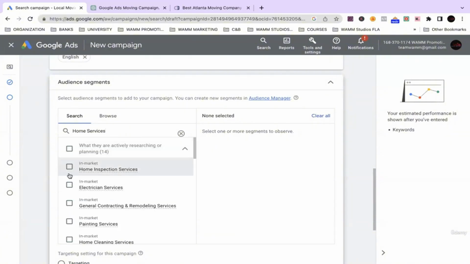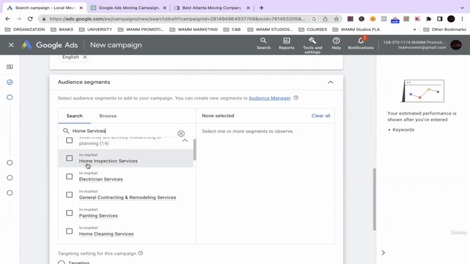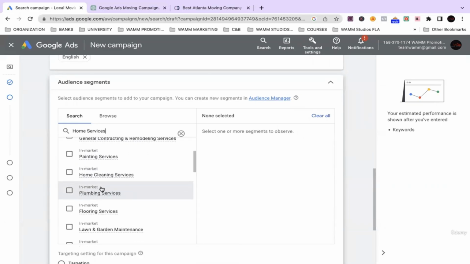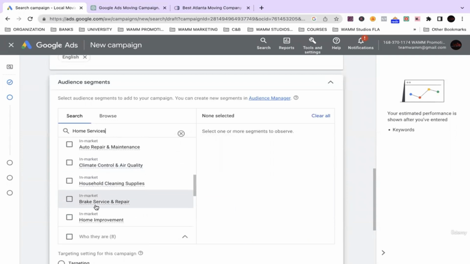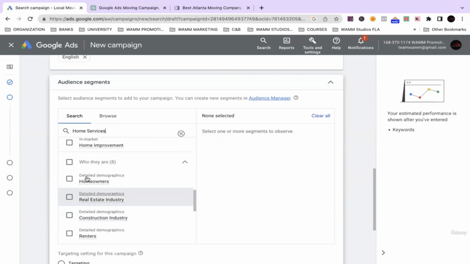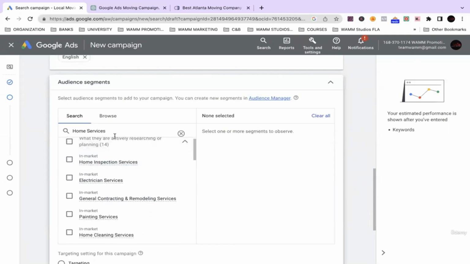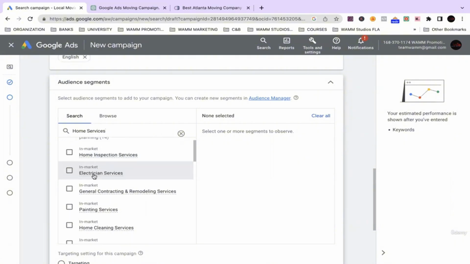All right, so let's see, home services. Basically, these are some good options to choose within the home services and in-market section.